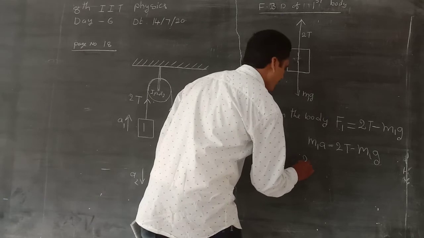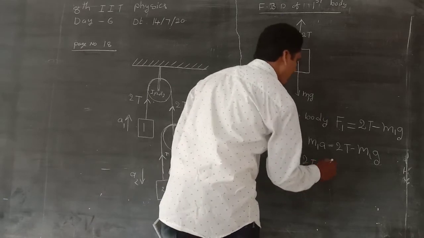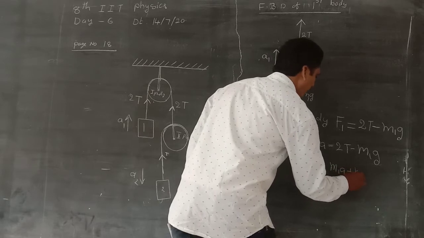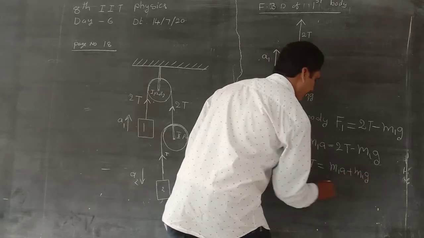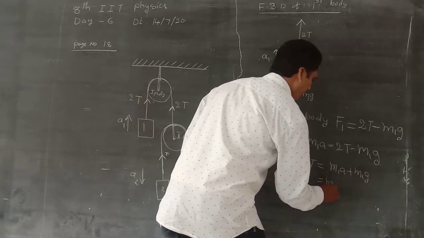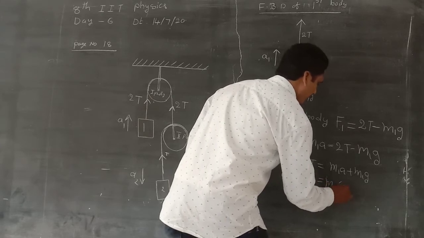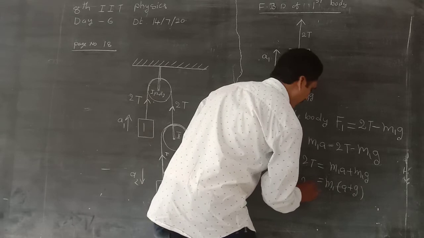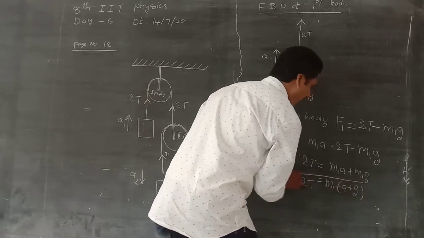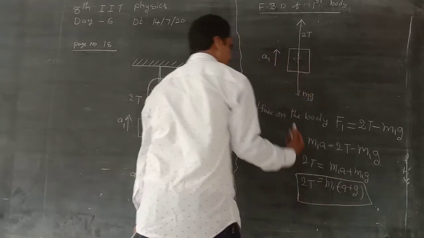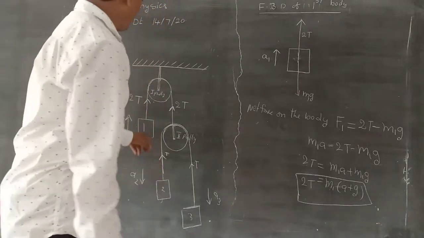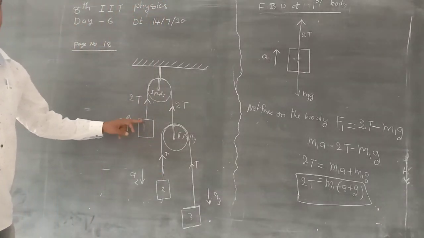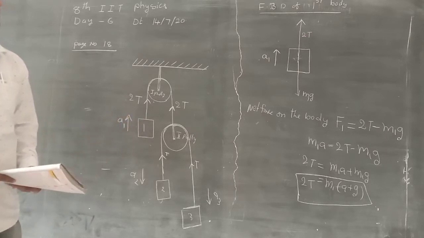Therefore 2T is equal to m1a plus m1g, that is equal to m1 into (a plus g). This is the constraint equation of the first body.